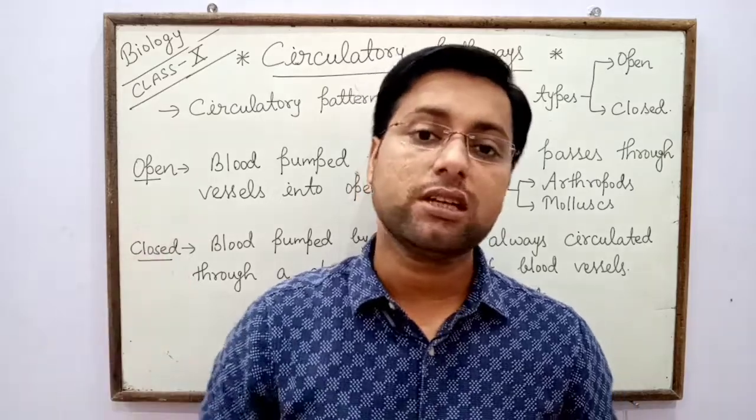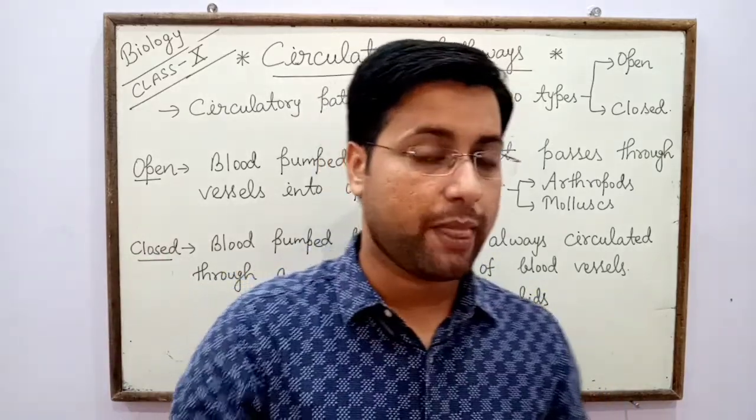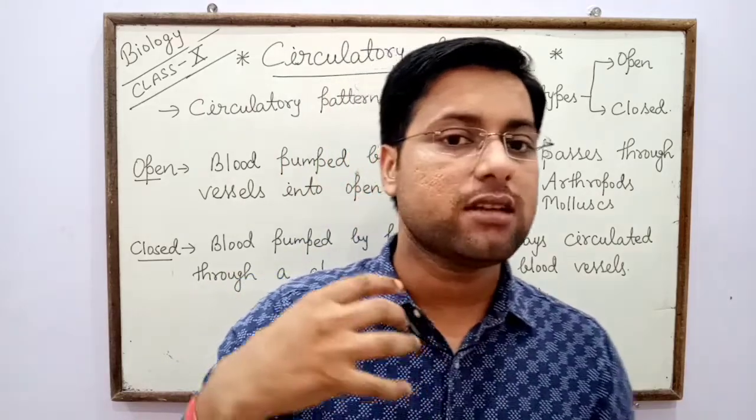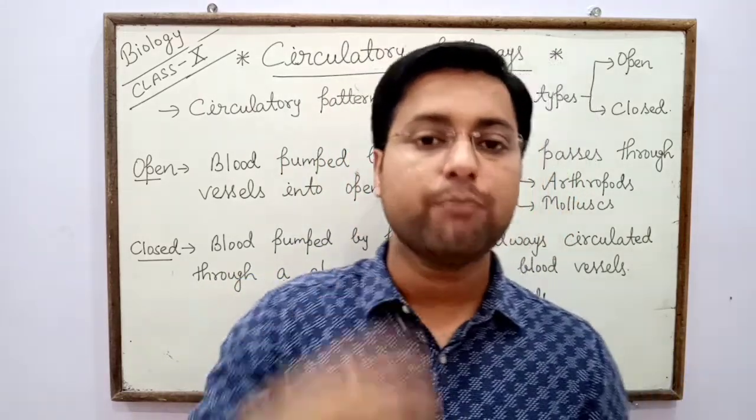And one special type of pumping organ is also present in between the lungs, that is the heart, a pumping organ.